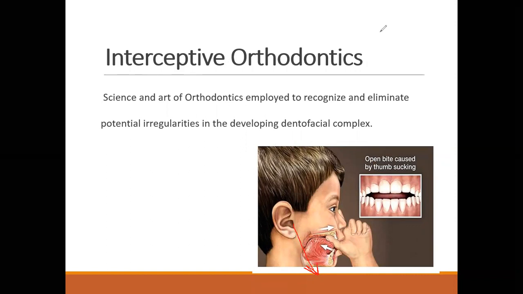So this is interceptive orthodontics, the science and art of orthodontics employed to recognize and eliminate the potential irregularities in the developing dentofacial complex. The child is in the growth stage. We know that this habit will lead to a lot of problems in the future, although some of the problem is there, but we want to prevent further problems from arising. So we have taken a step that is called interceptive orthodontics. Means we are interrupting in between.